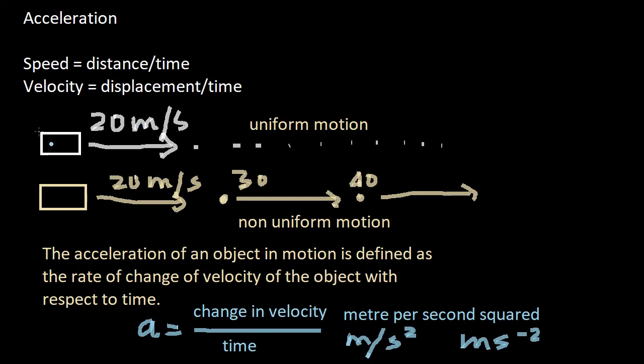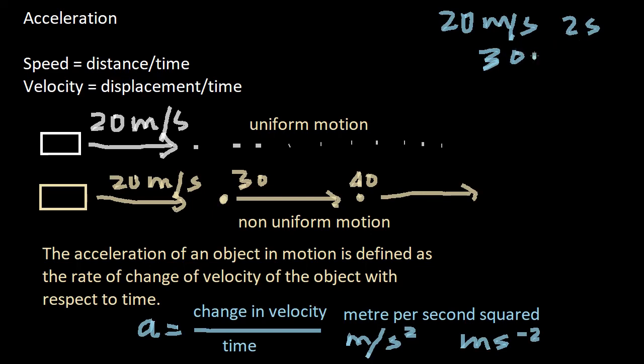Suppose an object is traveling initially with a velocity of say 20 meter per second, and after a time interval of 2 seconds, its velocity changes to 30 meter per second.